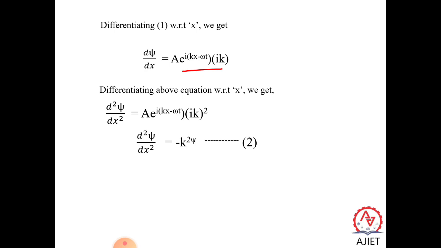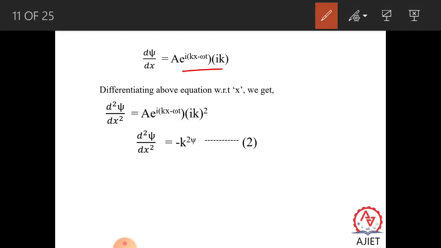So in this expression, let us write this i. What is this i? i is equal to square root of minus 1. So what is this i square? i square is equal to minus 1. So the minus comes out, and k square you can keep out.